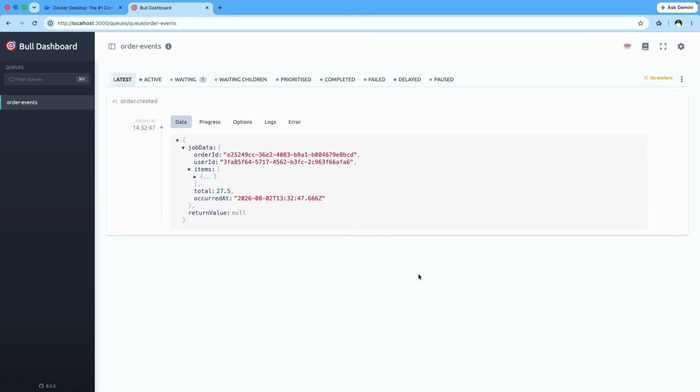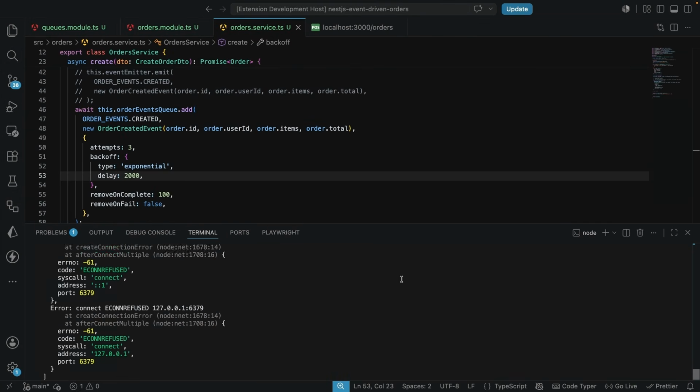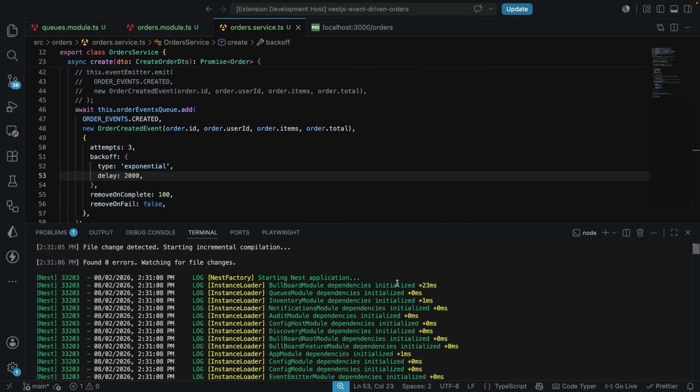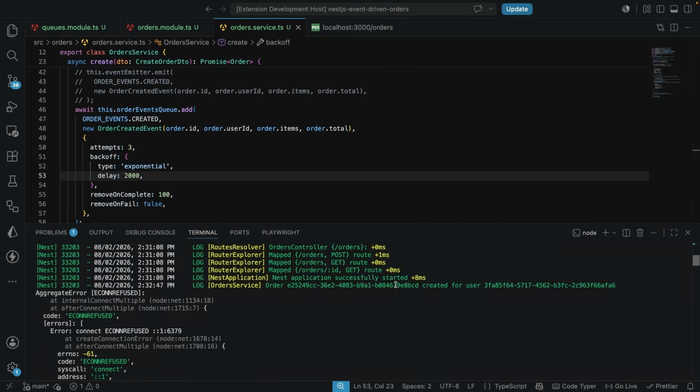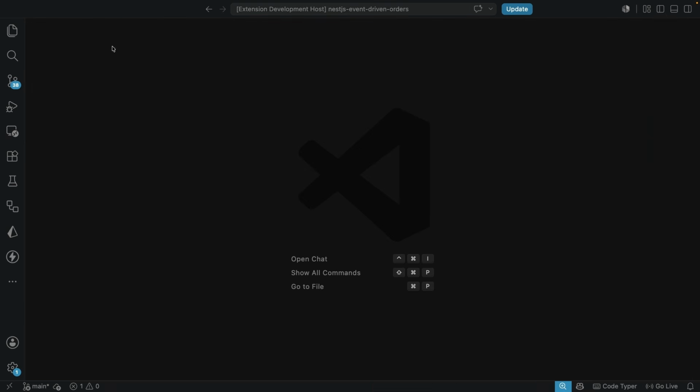Now let's migrate those 3 listeners that we had previously into the real BullMQ processors so that they can start reacting again. Currently, if we see here, I'm just going to collapse this. I did shut down my Docker, maybe that's why I have these logs over here, but everything is good. I'm going to close all these tabs that we have open.